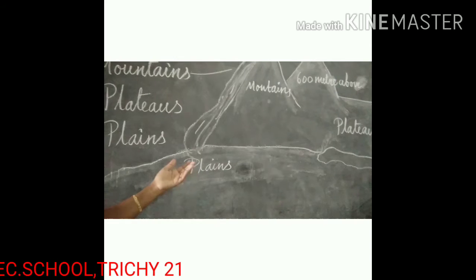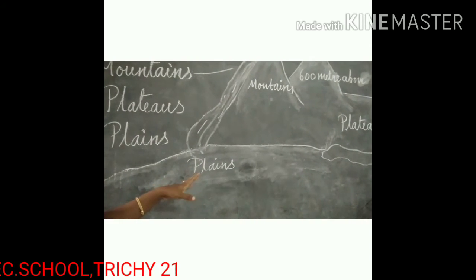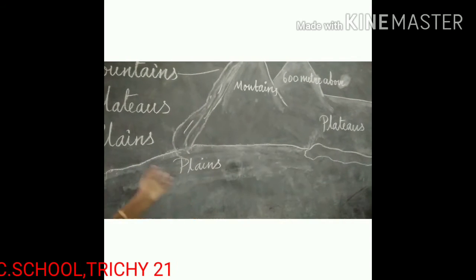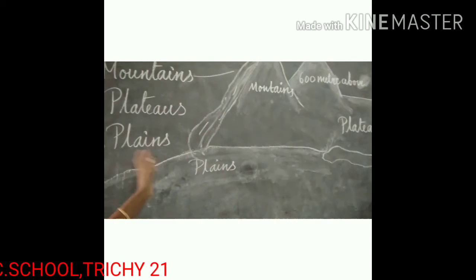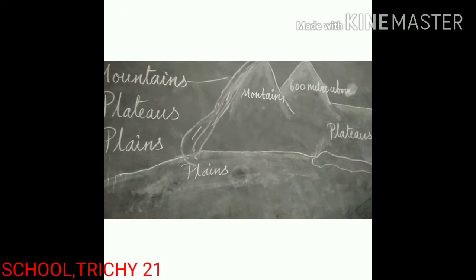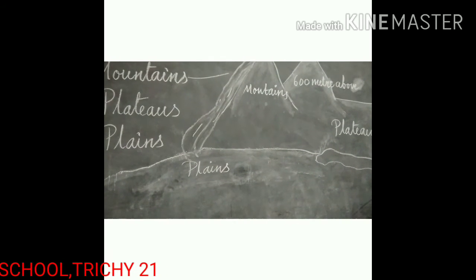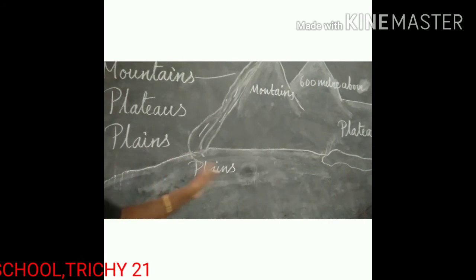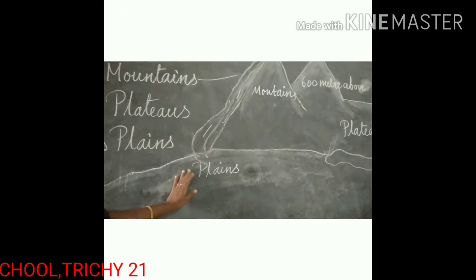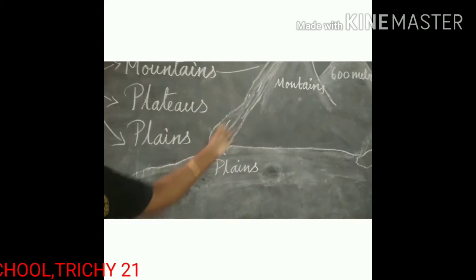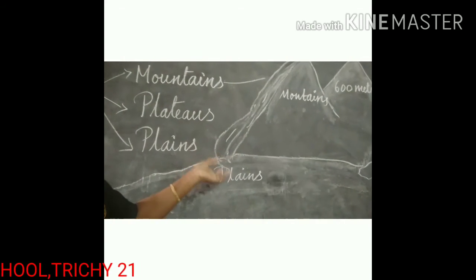Sometimes they may be rolling or undulating. Most plains are formed by rivers and their tributaries and distributaries. These plains are used extensively for agriculture due to the availability of water and fertile soil.